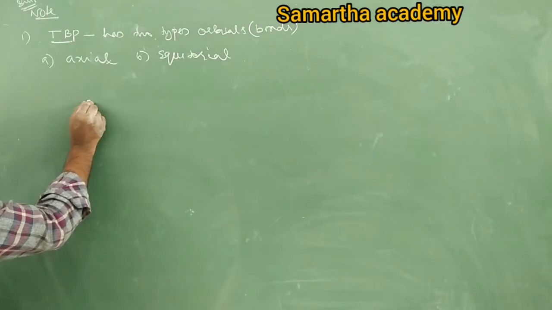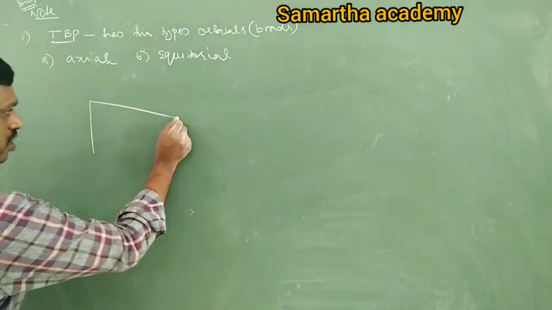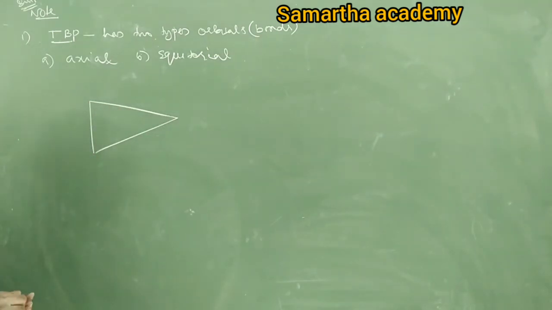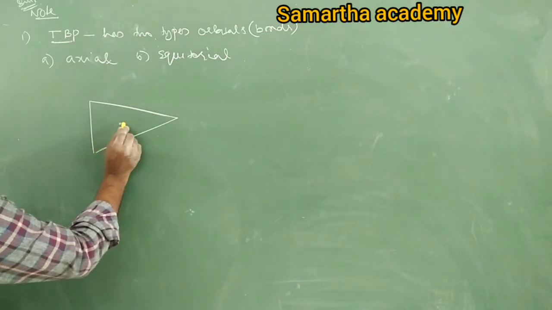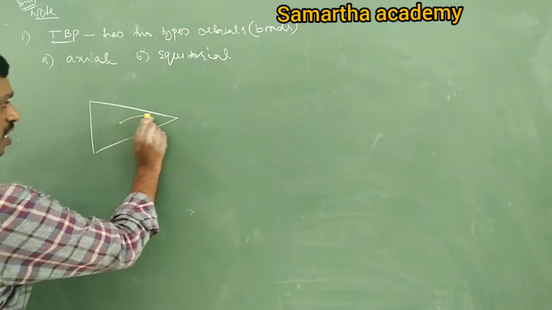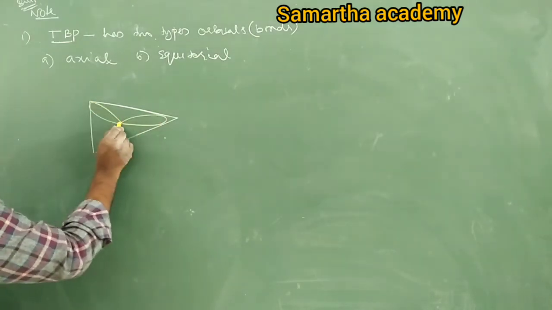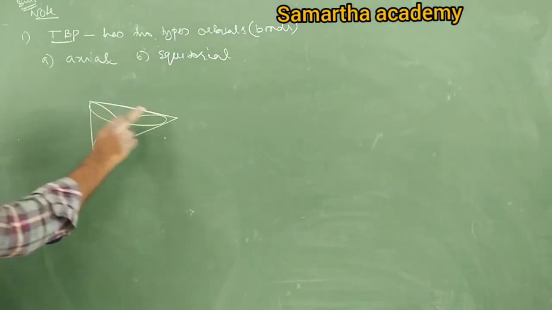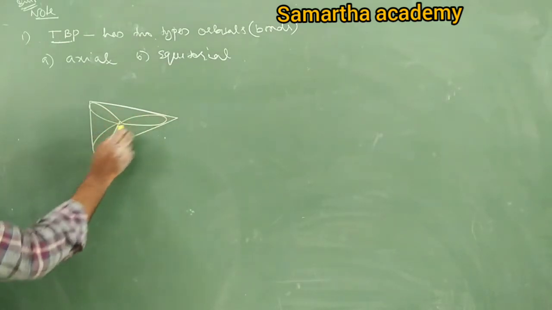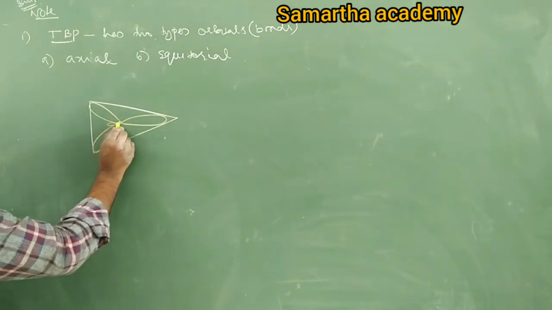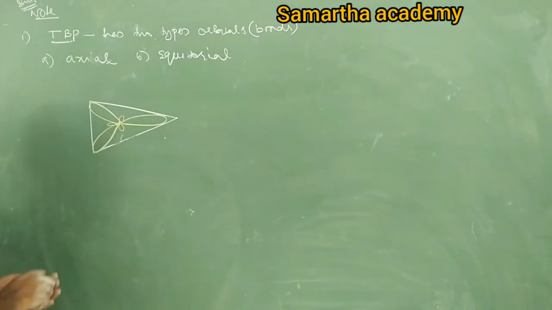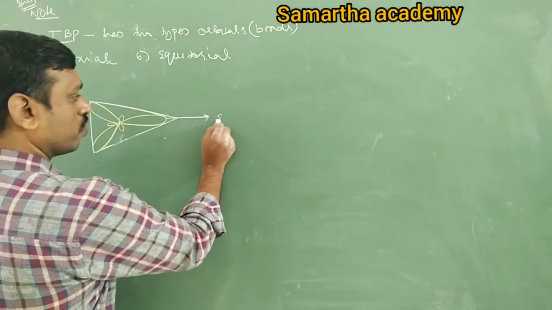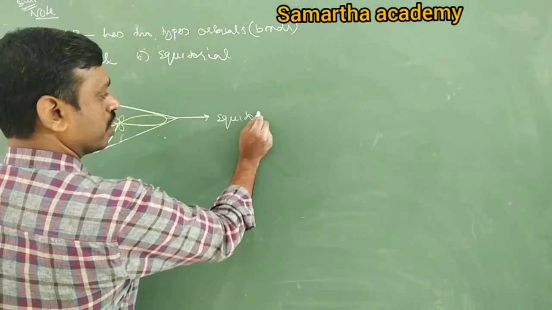In TBP, we have studied that there are 3 orbitals placed at the 3 corners of a triangle. The orbitals placed at the 3 corners of the triangle are called equatorial orbitals.